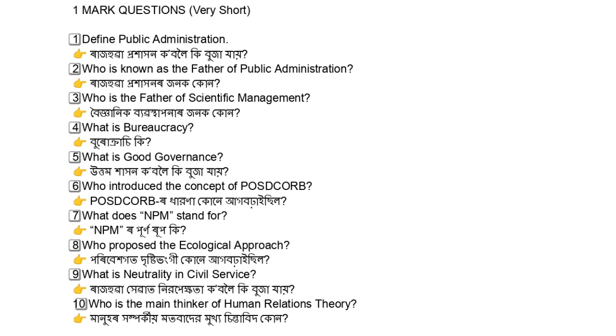Question number 5, what is good governance? Question number 6, who introduced the concept of post corp? Question number 7, what does NPM stand for? Question number 8, who proposed the ecological approach? Question number 9, what is neutrality in civil service? Question number 10, who is the main thinker of human relations theory?